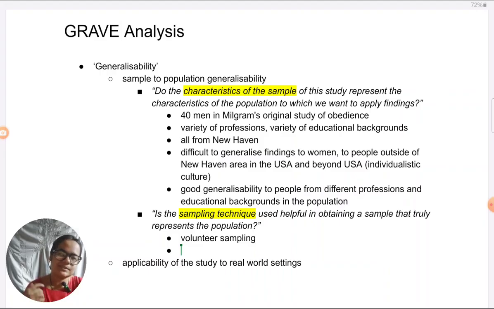So someone who's interested, say for example, in obedience, who would be interested in the topic of obedience? Hypothetically, I'm saying, we don't know this. Maybe someone who has had a bad experience with authority figures, that person would come. But anyways, in the Milgram study, that is not disclosed. At the time of doing the study, they are not told that it is something to do with obedience. Rather, what is written in the advertisement is that a learning and memory type of experiment is taking place in Yale University, and they need participants for that.